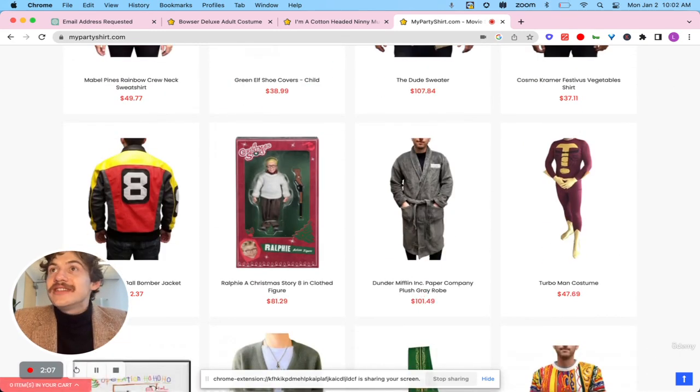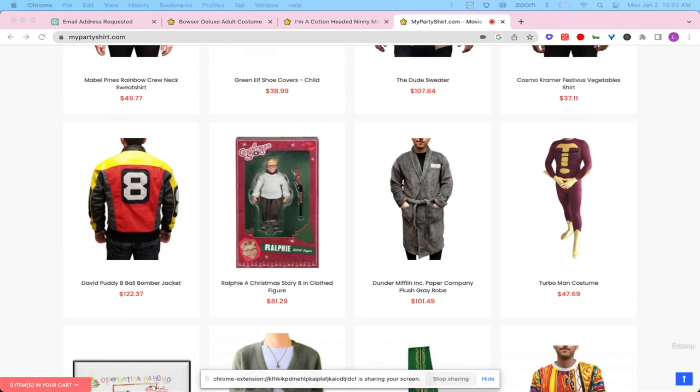And so I used this tool that I showed you previously, SEMrush, to get a really good understanding of their web traffic and where their web traffic is coming from. And the main search terms that lead people to mypartyshirt.com: rainbow dash jar, Bowser costume, my party shirt, Joe Dirt mullet, Donnie Darko costume. People searching for costumes leads them directly to this website.